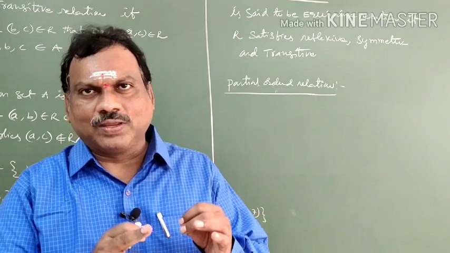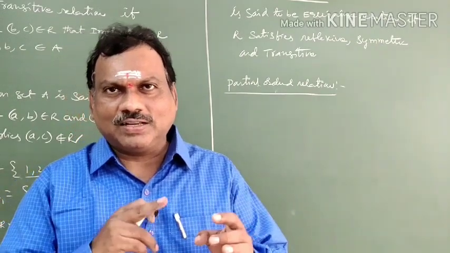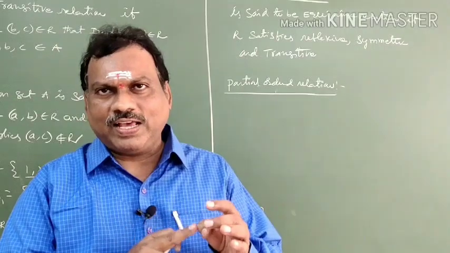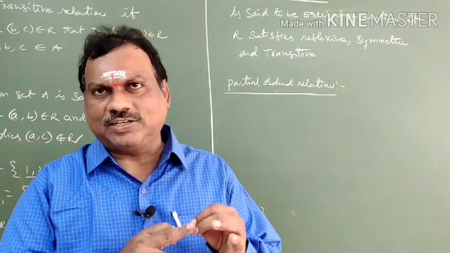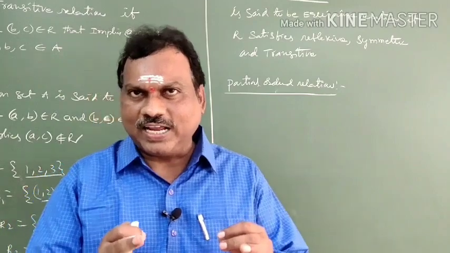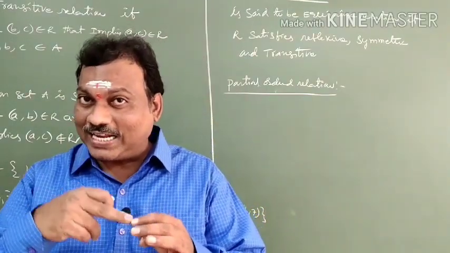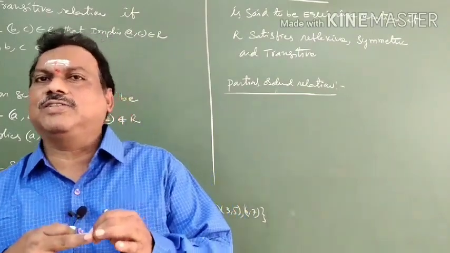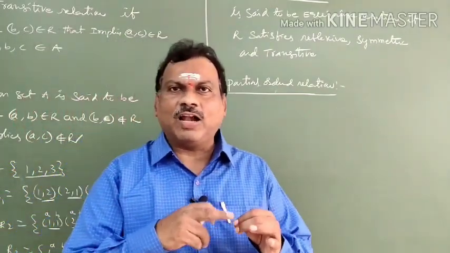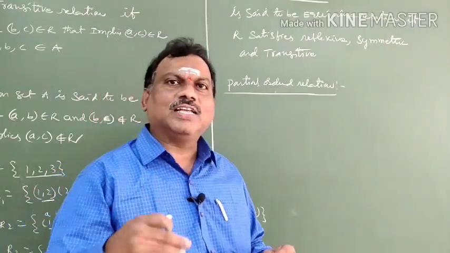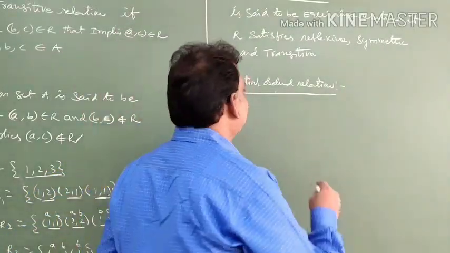Be careful now. Equivalence relation means reflexive, symmetric, transitive. But for partial ordered relation, instead of symmetric you get antisymmetric, and transitive. These three make a partial ordered relation, which is nothing but an ordered relation.